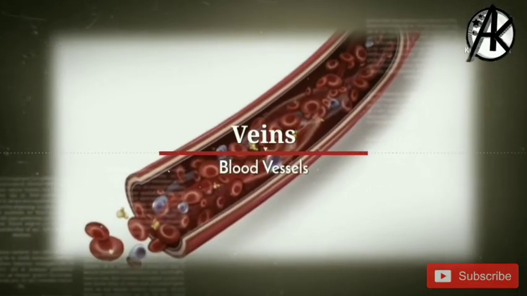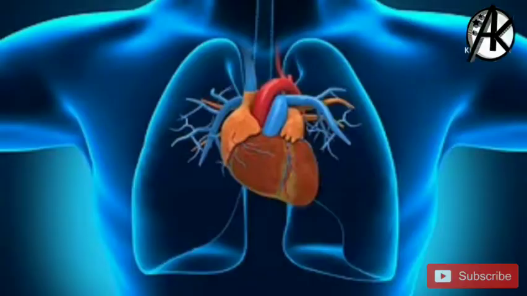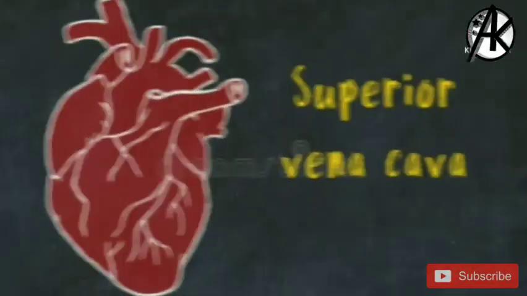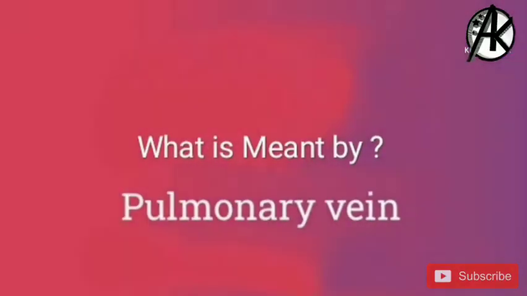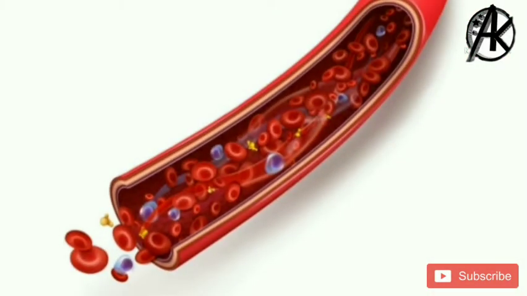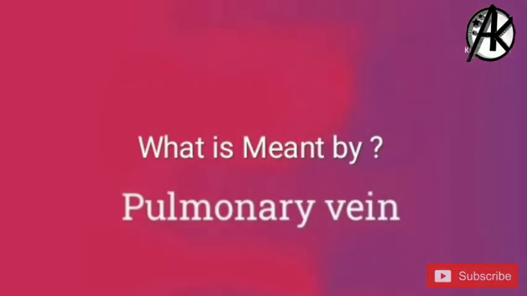Next up we have veins. Veins are the blood vessels which take blood from the parts of the body to the heart. Veins are further divided into three types: superior vena cava, inferior vena cava and pulmonary veins. Generally, all the veins collect deoxygenated blood, but the only vein which takes oxygenated blood is the pulmonary vein.